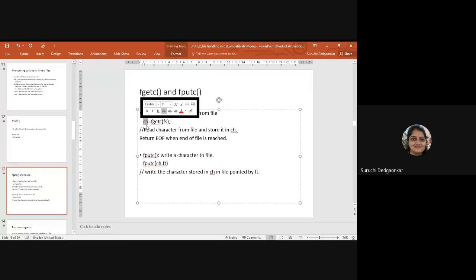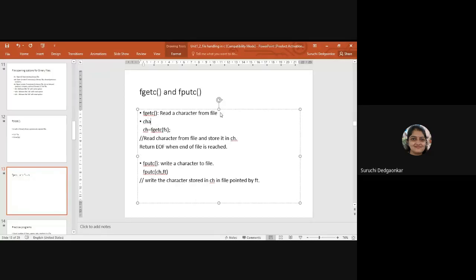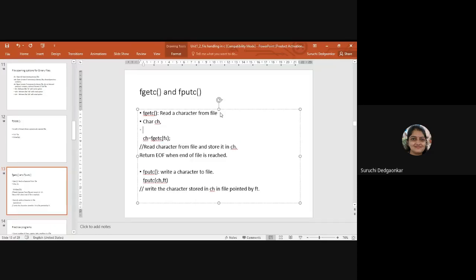This is the character variable char ch. Okay, so we have declared char ch, and fs is our file pointer. Clear? So read character from file and store it in ch. Ch is our character variable. We have declared char ch and also file pointer fs.